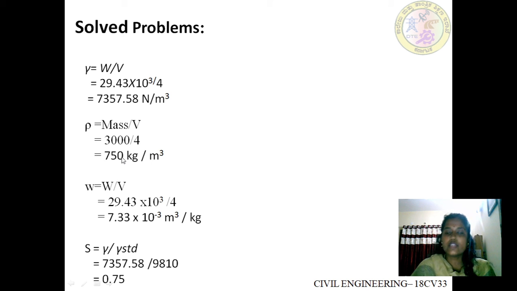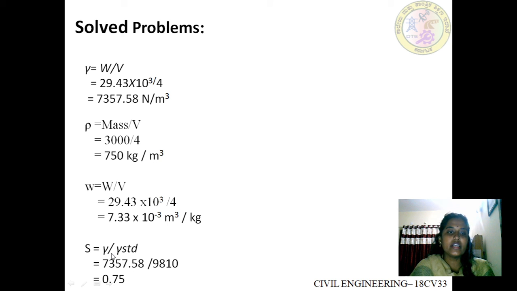The next one is specific gravity. Specific gravity is the ratio of unit weight of fluid to the unit weight of standard fluid. Since it is given as a liquid, we can take the unit weight of water. We know the density of water is 1000 into 9.81, which gives the unit weight of standard fluid, that is 9810 Newton per meter cube.